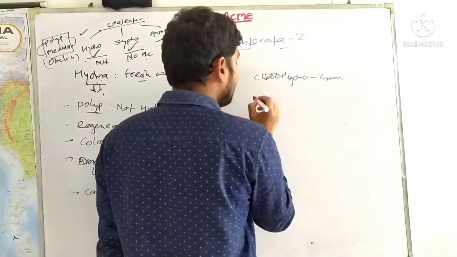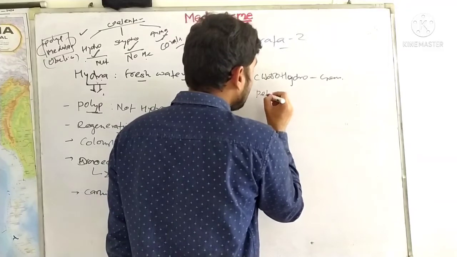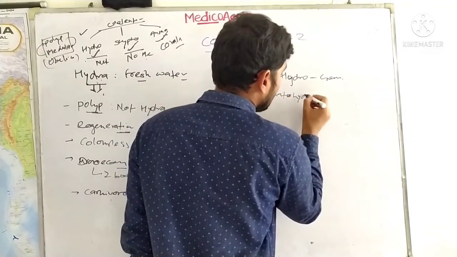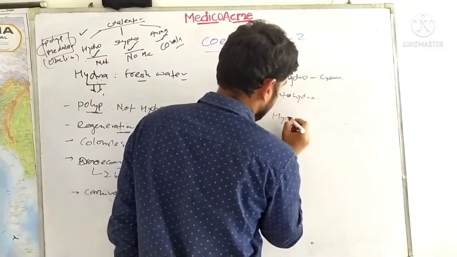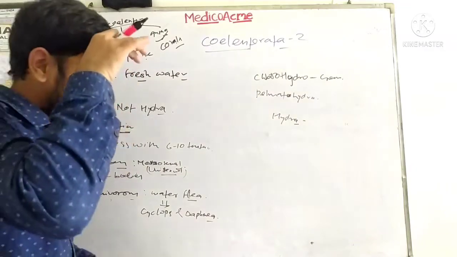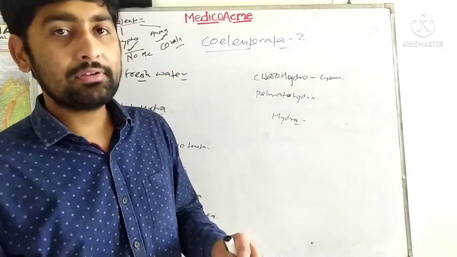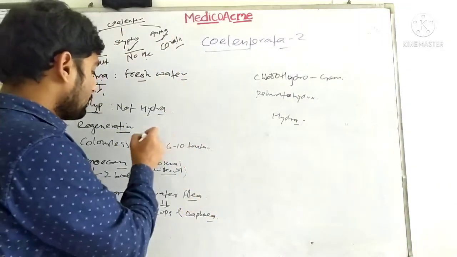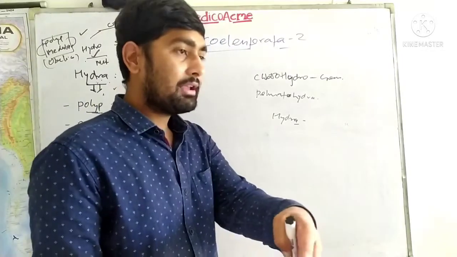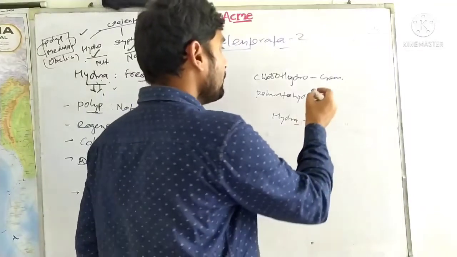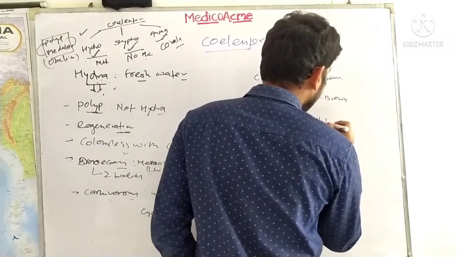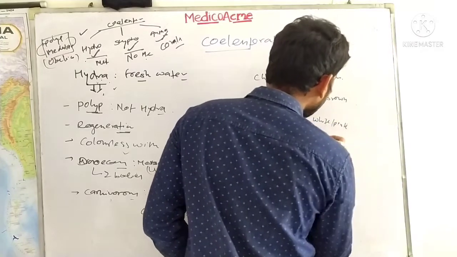Okay, if it is brown, then it will be called Pelmatohydra or simple Hydra. So guys, if we are going to study in detail about the species, sometimes they ask which is the most common Hydra species. The most common is Hydra vulgaris, but sometimes they give you a matching type question: which is green, which is brown, which is white or pink, or which is colorless.